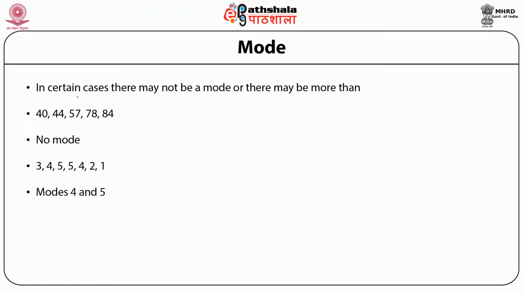Third example. As we have discussed in the first example, there was no mode since no value was having any frequency more than 1. But there could be a situation when a value is having a frequency more than 1, but again no mode is existing. Let's look at this one. We have 8, 8, 8, 8. All values are 8. That is, there is no other value. 8 is occurring 5 times, but there is no other value. So we say in this case also there is no mode.